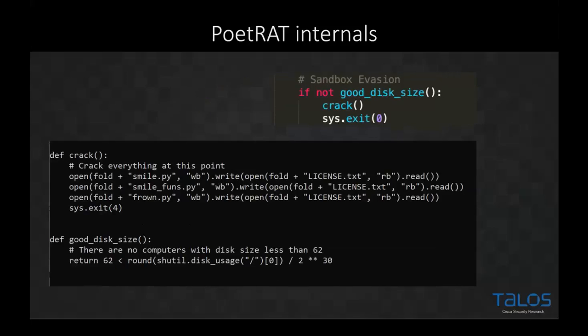As I mentioned, if it determines it's running on a sandbox, either by file size or by checking for the other things that we mentioned, it will actually overwrite itself entirely and, rather interestingly, leave itself as a file called license.txt, which is quite interesting because no one reads their end user license agreements or any other license.txt files that they find. And obviously if it is good, then it carries on as I mentioned.